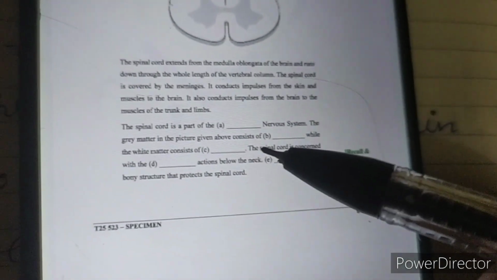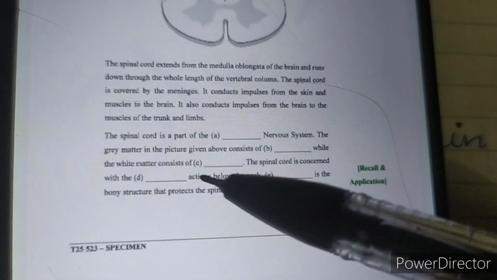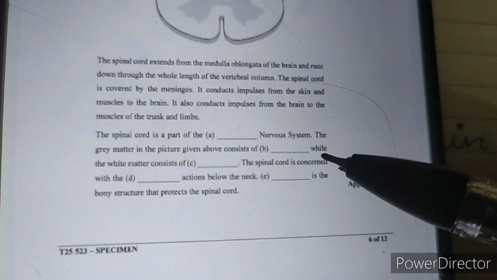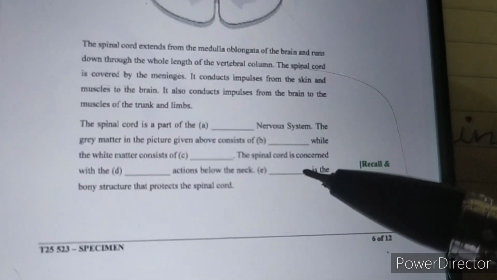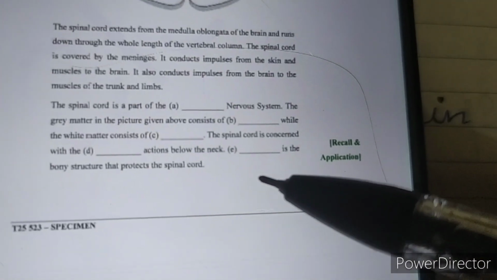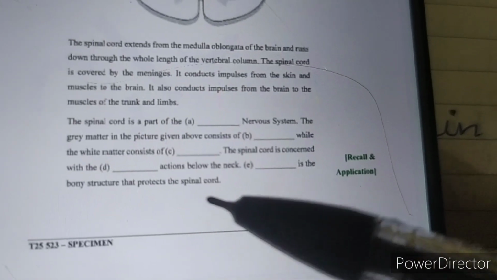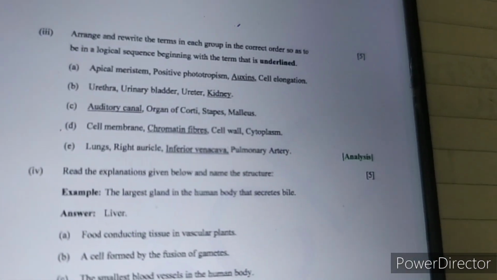The spinal cord is a part of the central nervous system. The gray matter, as given above, consists of cytons, while the white matter consists of axons. The spinal cord is concerned with reflex actions below the neck, and the vertebral column is the bony structure that protects the spinal cord.